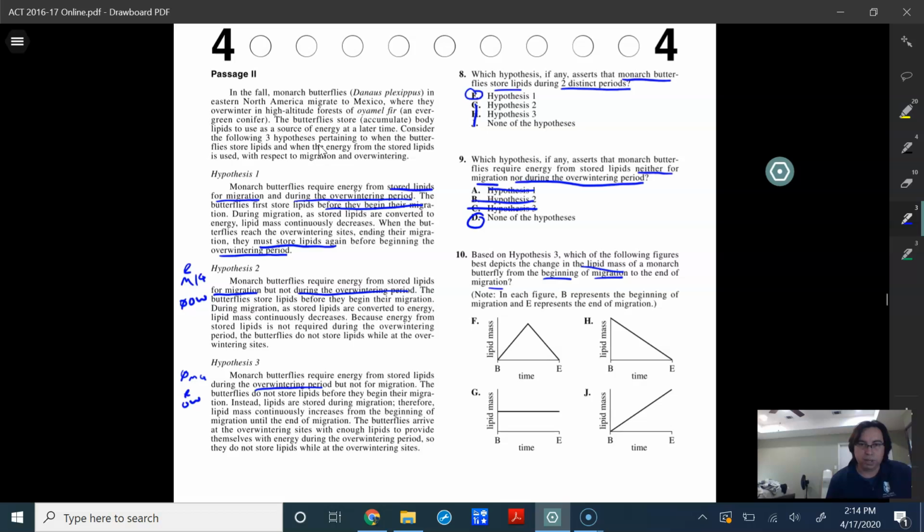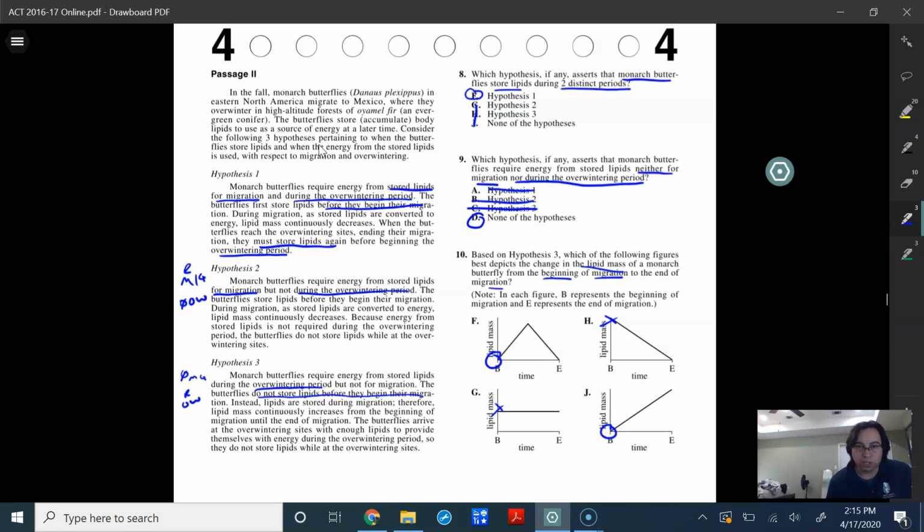So we look in 3. It says the butterflies do not store lipids before they begin their migration. So if they do not store lipids before they migrate, that means they don't have any to start with. So automatically that eliminates H for that reason and eliminates G for that reason. So we know that we start off at kind of like a baseline of 0. Let's look and see the rest of this.